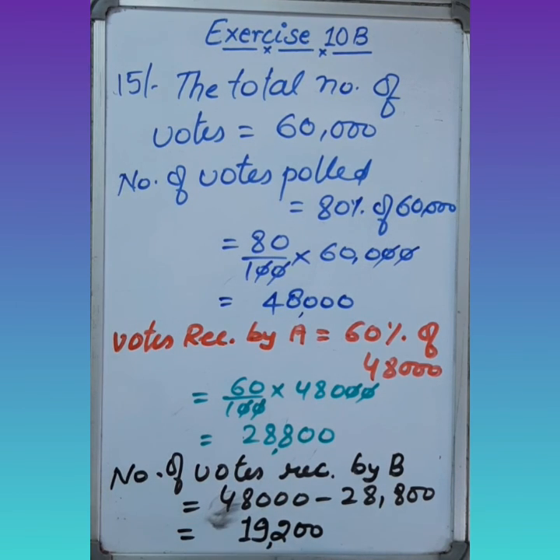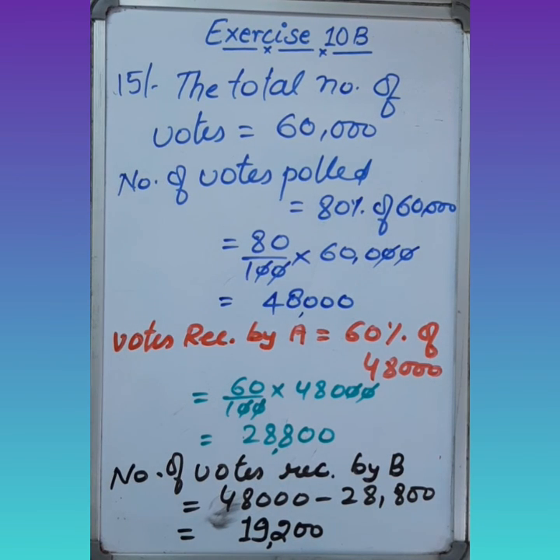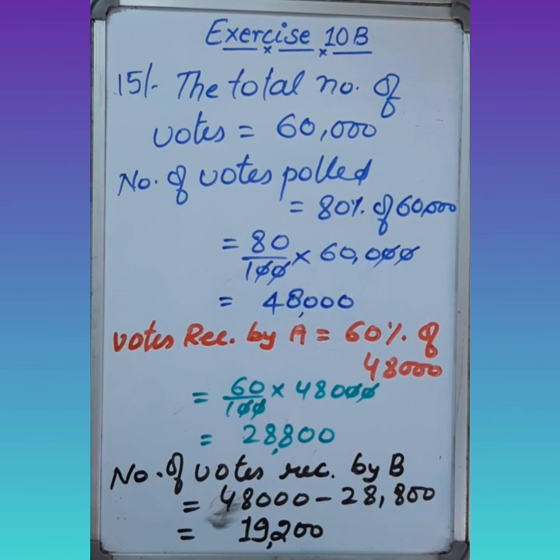It means 19,200 votes were received by B. So in this question we had to find the number of votes received by B. So these are the number of votes received by B.